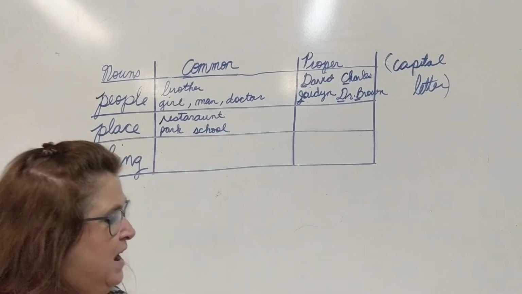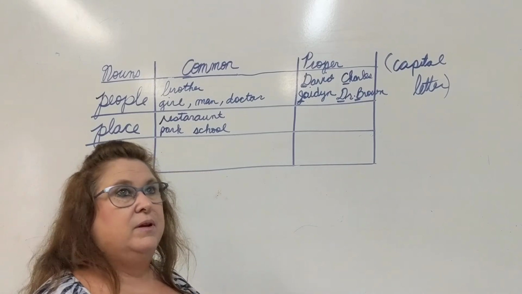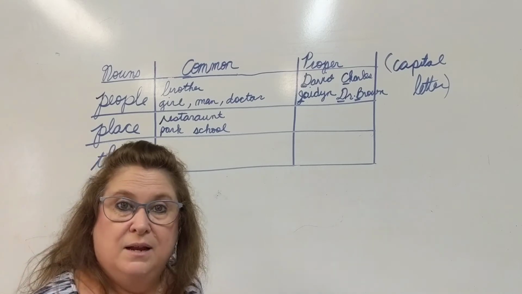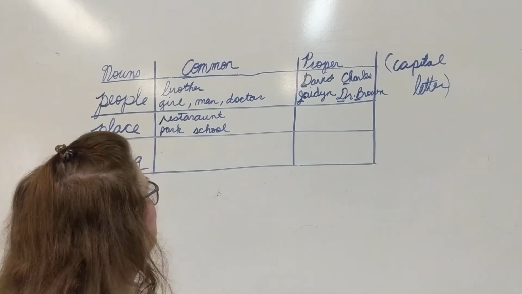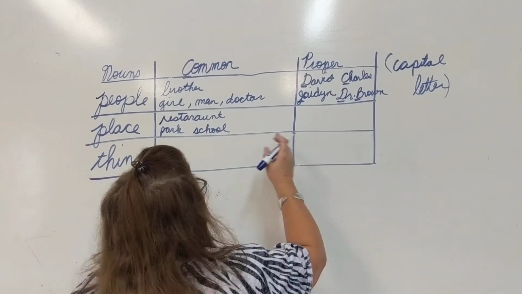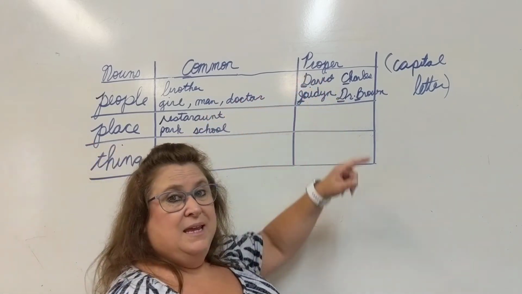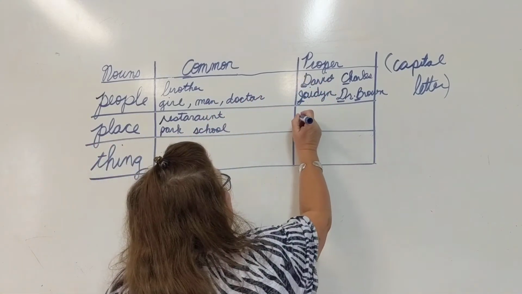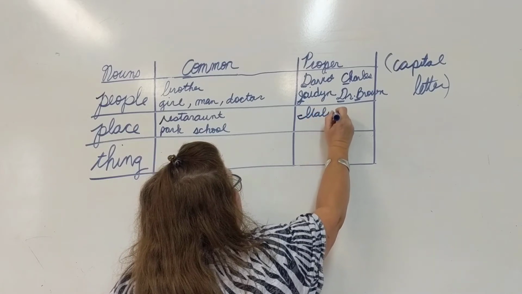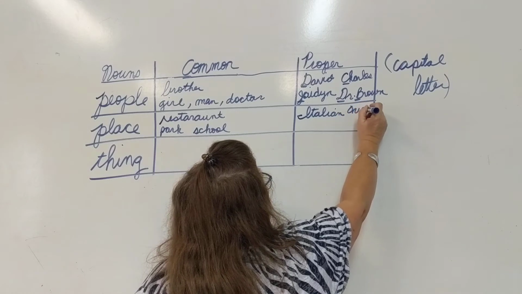One of my favorite places to eat is, what's the name of it? Oh, I'm saying it's an Italian restaurant. It's Italian Oven. That's one of my favorite places to eat. So I've given my restaurant a name, so now it is proper. Italian Oven. So now it will have capital letters because it is now a proper noun.